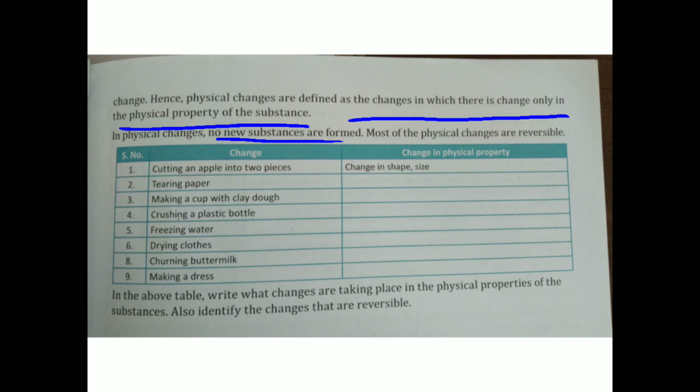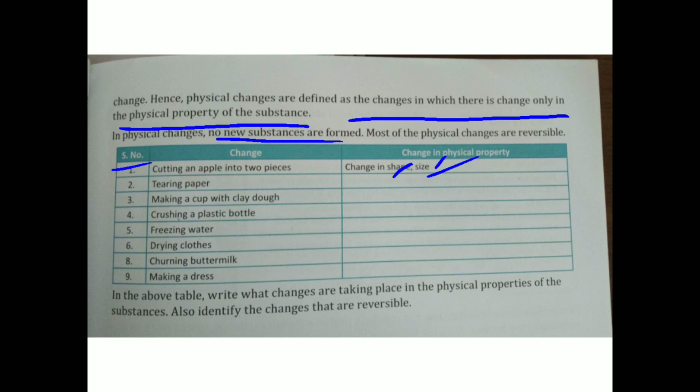Now there are some examples and you have to tell which physical property changes. First example: cutting an apple into two pieces. We cut the apple in two pieces, so only shape and size are changed, but the apple remains an apple. Tearing a paper, also a change in shape and size, so it is a physical change. Making a cup with clay dough, only the shape and size change. Crushing a plastic bottle with your hands, only the shape and the size change.